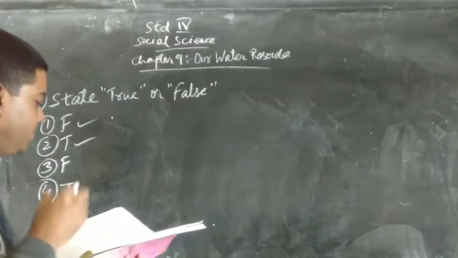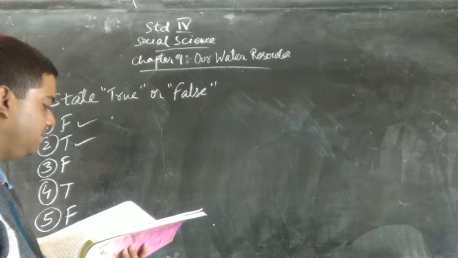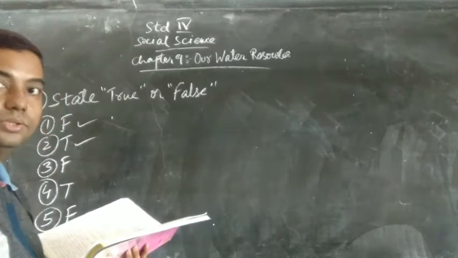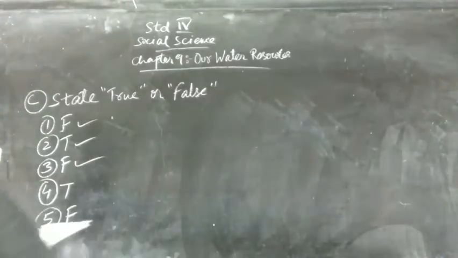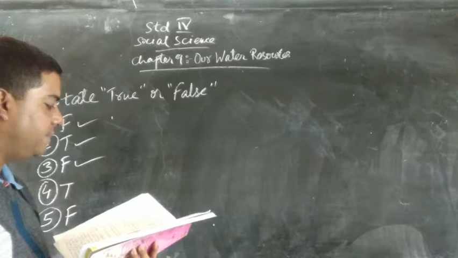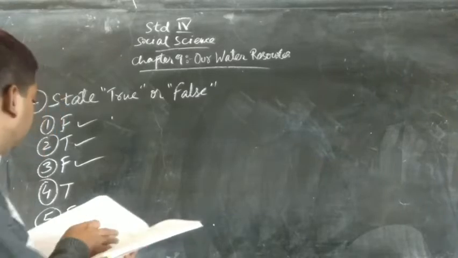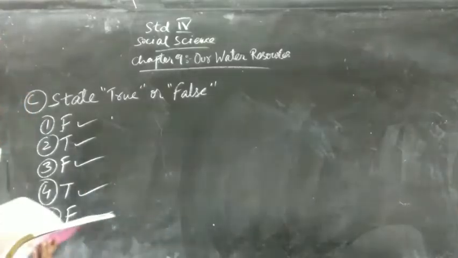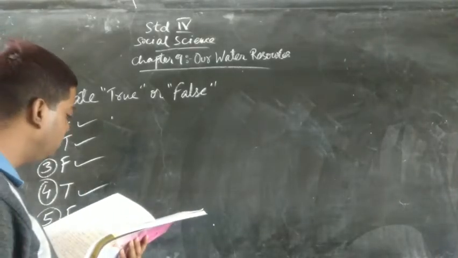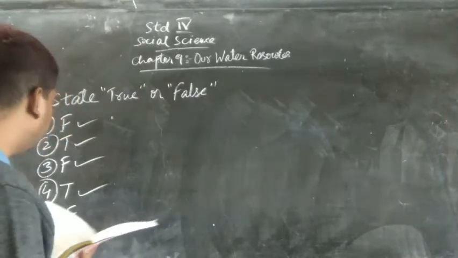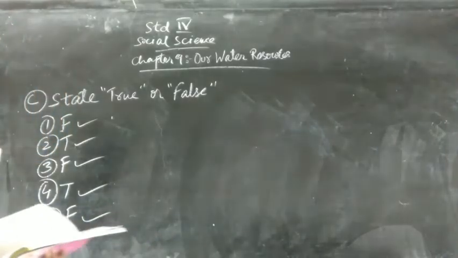Then we come to question number 3. States like Punjab, Haryana and Rajasthan mainly depend on groundwater. So the answer is F. False. Question number 4. In India, agriculture is primarily dependent on irrigation. So the answer is T. True. Question number 5. Damodar Valley project facilitates irrigation in Madhya Pradesh and Gujarat. So the answer is F. False.